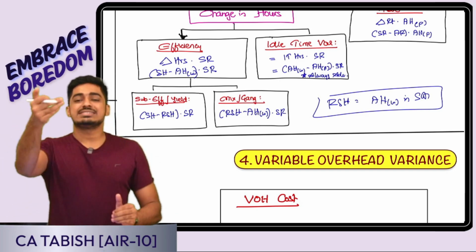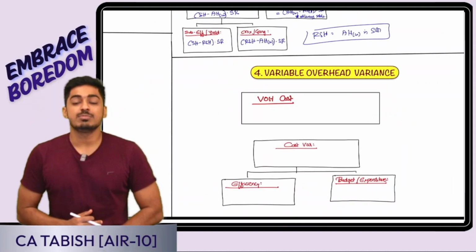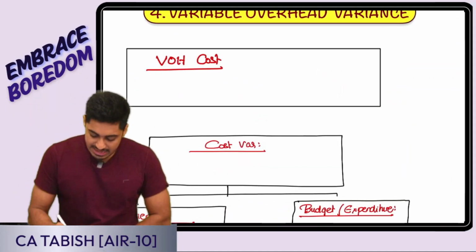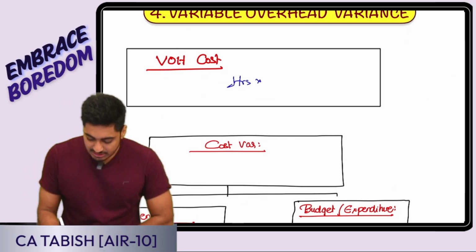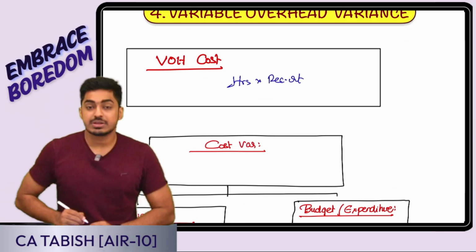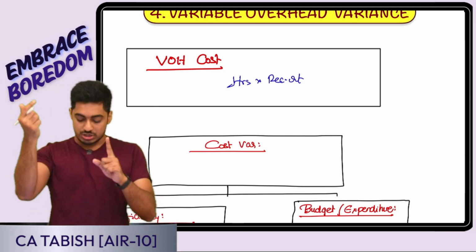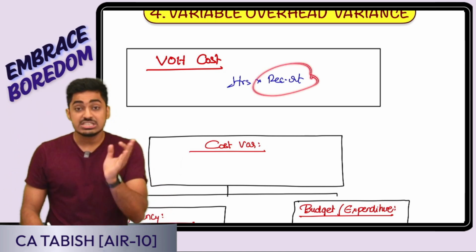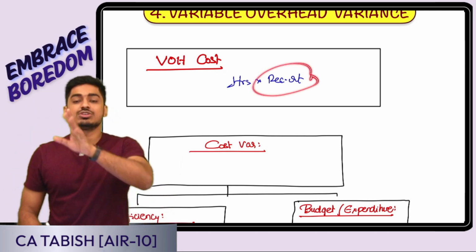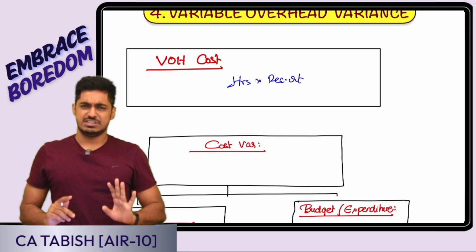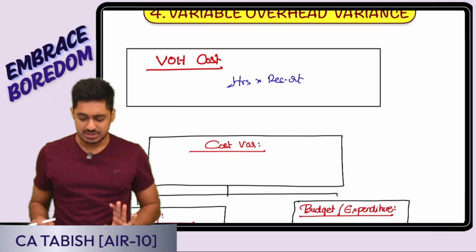Labor is over. Now let us take our discussion forward to variable overhead cost variance. How did I define my variable overhead cost, my dear students? I told you it is going to be hours into my recovery rate per hour. Yes or no, everyone? That means first is the overall change, variable overhead cost variance. Then I have the change in the recovery rate, variable overhead budget or expenditure variance. Then I have the change in the hours, variable overhead efficiency variance. Only first level, three formulas are there.